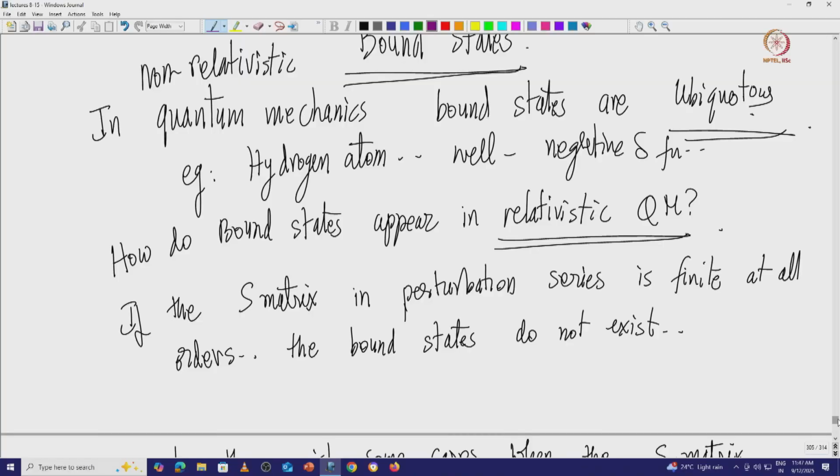Along the way I said that there are these states which are very well understood in the non-relativistic framework, which are called bound states, which cannot be understood very well in a relativistic framework. So we will deal with this framework.